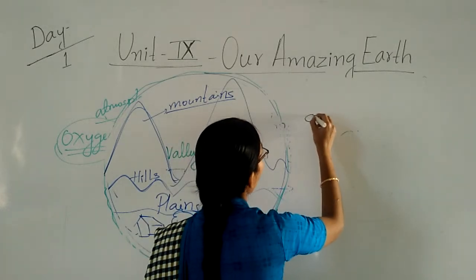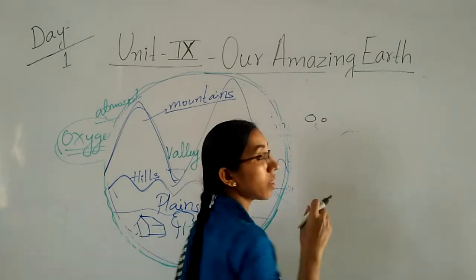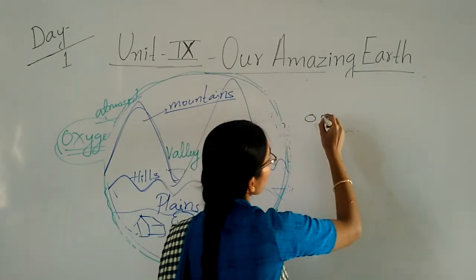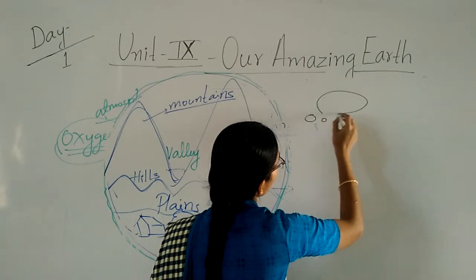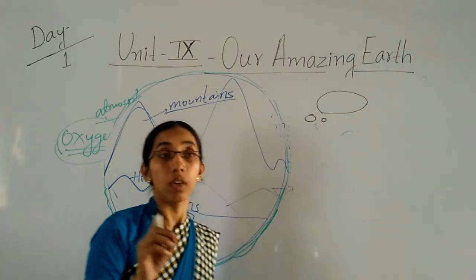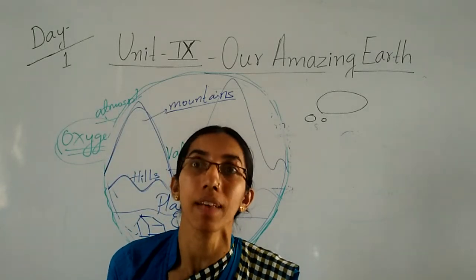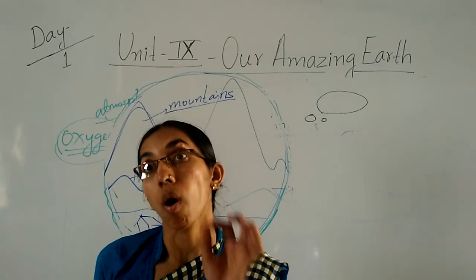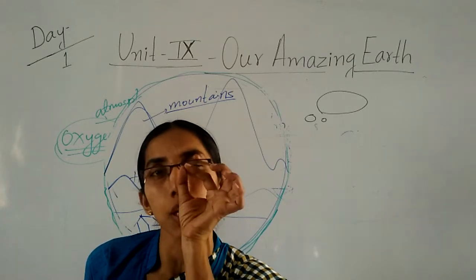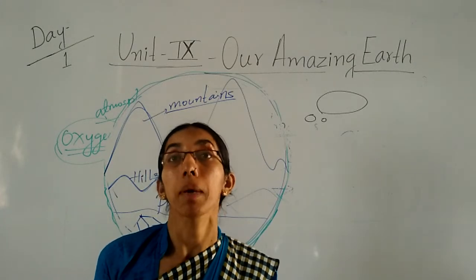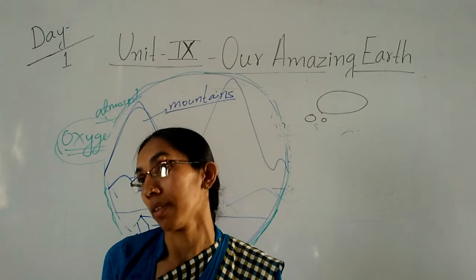Some stones are too small and very soft. Some are pebbles. Pebbles means small stones which you can find near the beach side or the river side. Those stones are called pebbles. Very small, very soft, colorful pebbles.